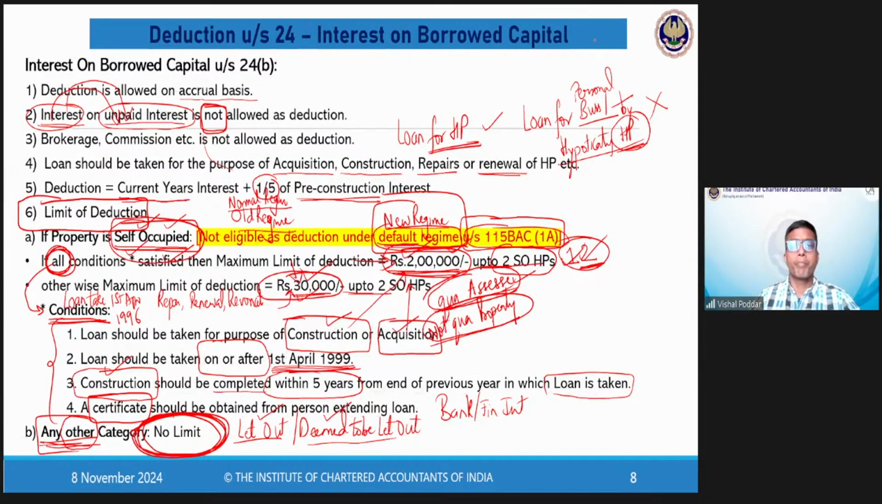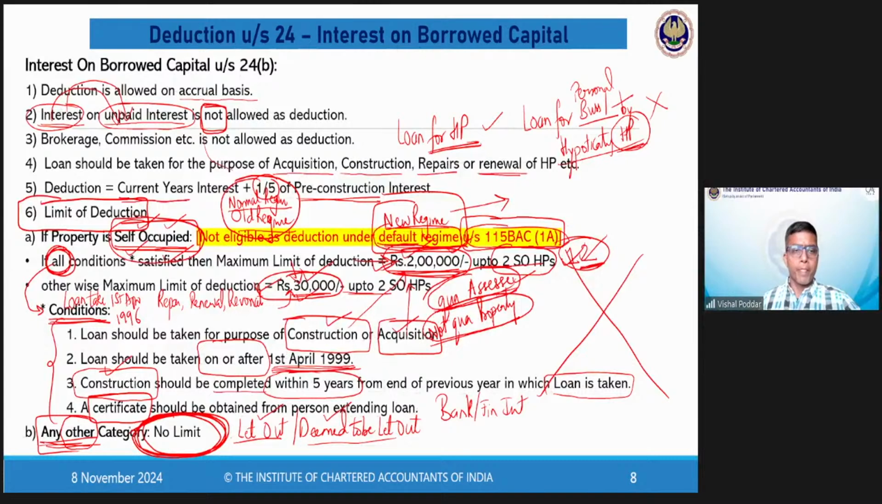Now, in case you are following the old regime or the normal method of computing tax, this deduction up to 30,000 or 2 lakhs is allowed. That is, you will get this deduction, what we just studied, with all these conditions. However, if you are in the new regime, also called the default regime, no need to read any of these points, because there is no deduction, no 30,000, no 2 lakhs, no conditions, because this deduction is not allowed under the new regime or the new method of computing income and tax.